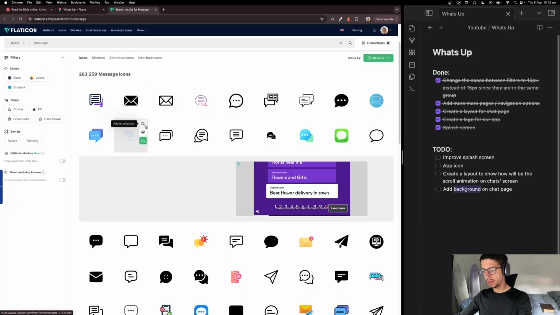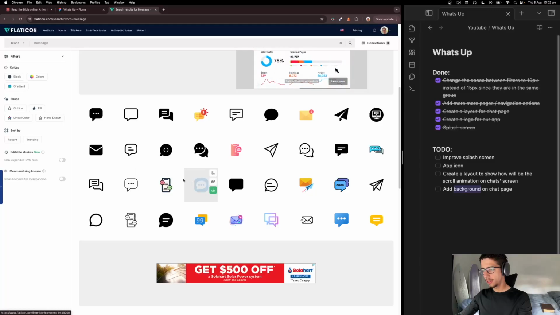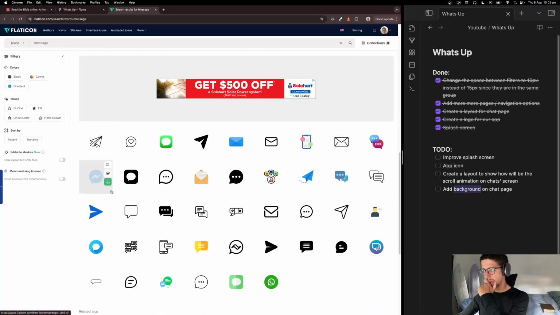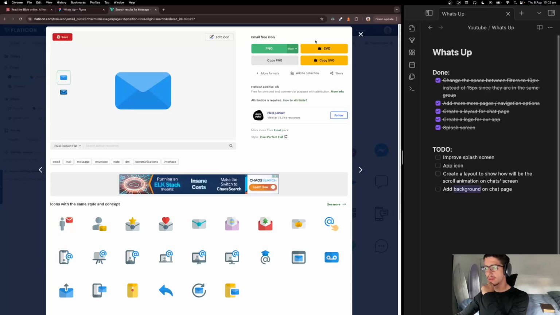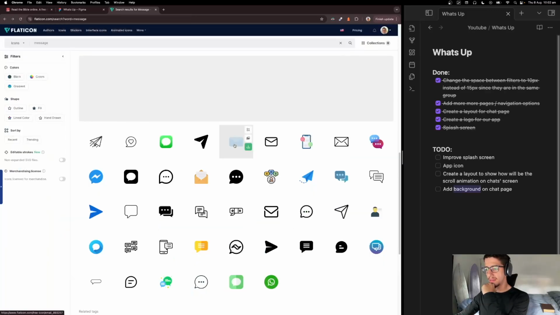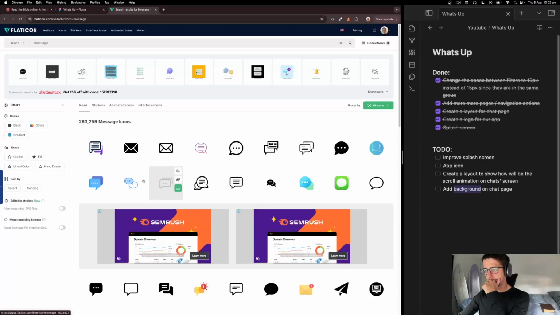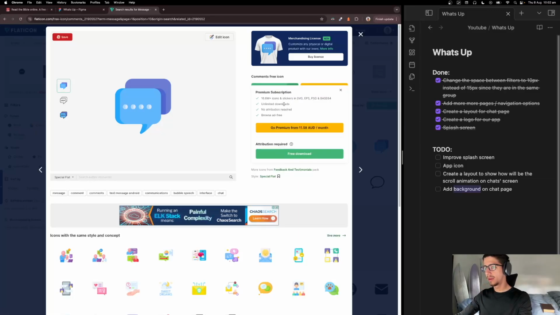So what else can we use? No, this one is the message, I guess. It's almost the same. No, it's more of an email icon, not a message. What about this one, guys? Maybe? Let's see.